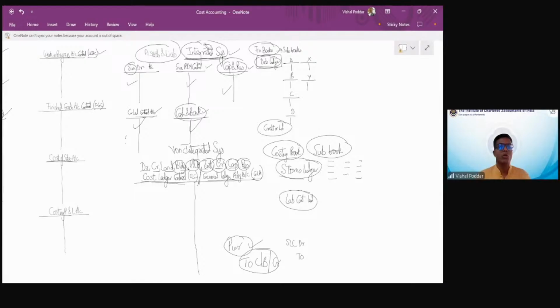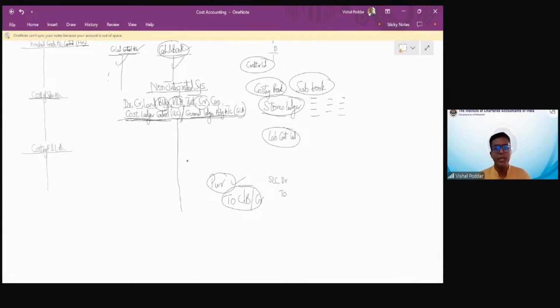If it is non-integrated, then you will not have account heads like debtors and creditors. Instead you have another account called cost ledger control or general ledger adjustment. So if my method of accounting is non-integrated, the entry is SLC to CLC. This represents debtor, creditor, cash, bank, everything. Correct? CLC means cost ledger control account, also called general ledger adjustment.